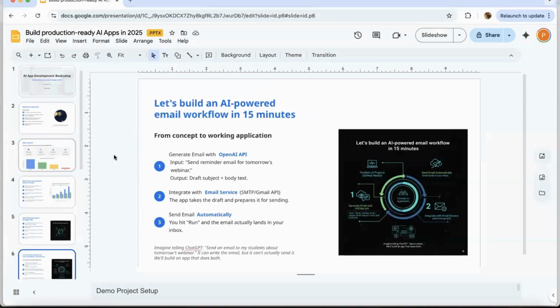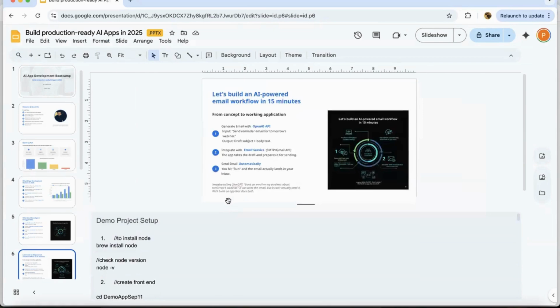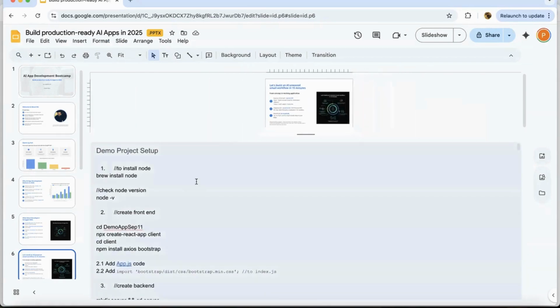So now, for the sake of the hands-on demo, I will open this. I had shared this. All this is shared, by the way. So I'll share this.